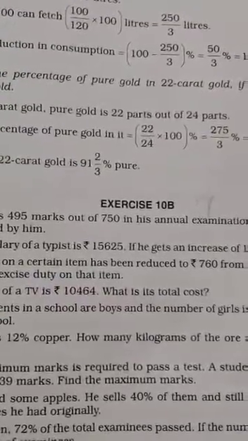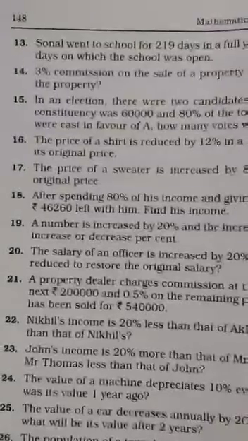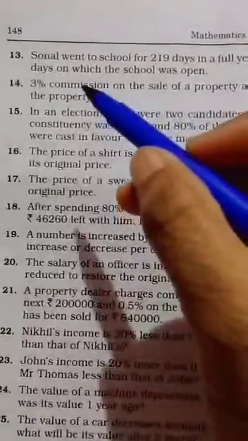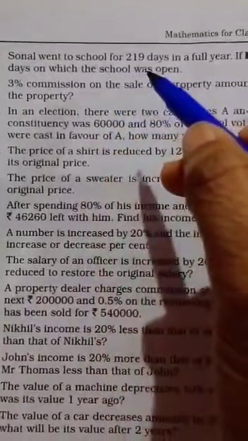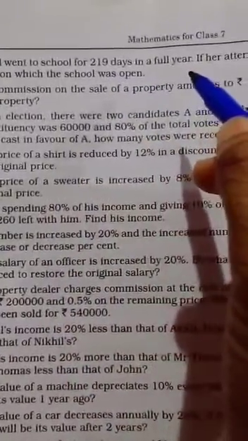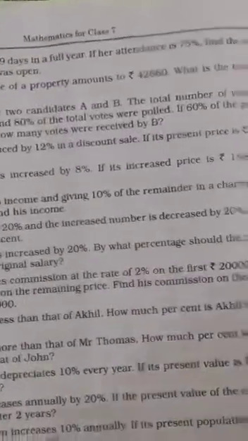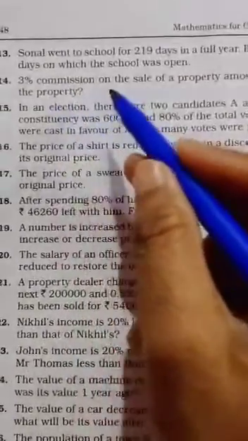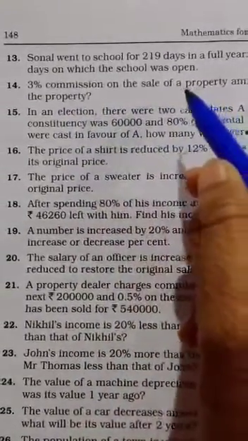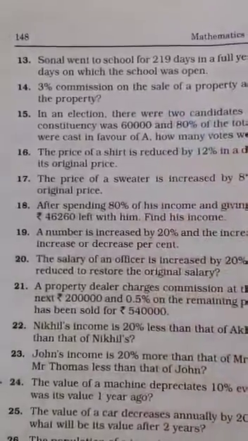Let's continue the exercise 10b. Question 13. Sonal went to school for 219 days in a full year. If her attendance is 75%, find the number of days on which the school was open. Let us see how we have to do this.